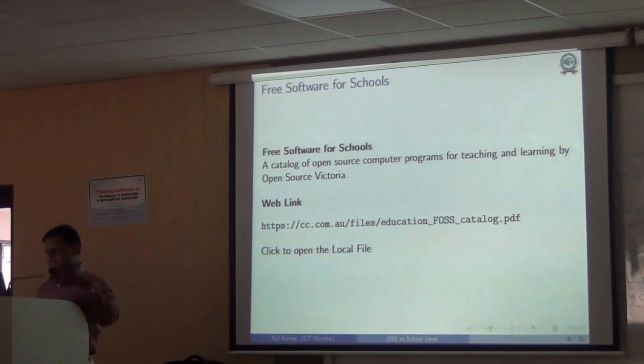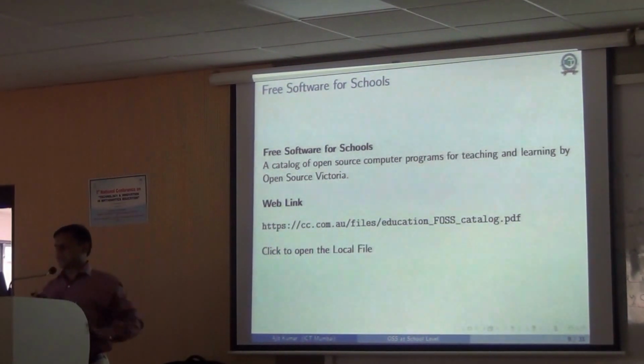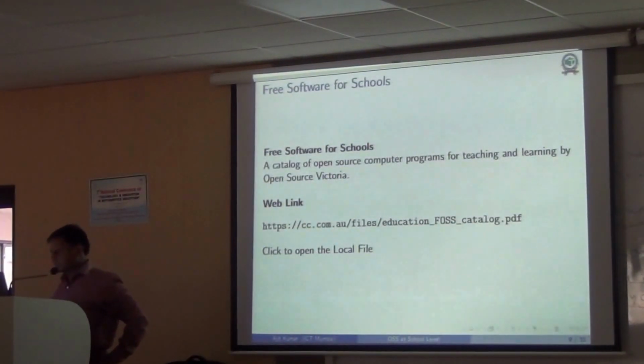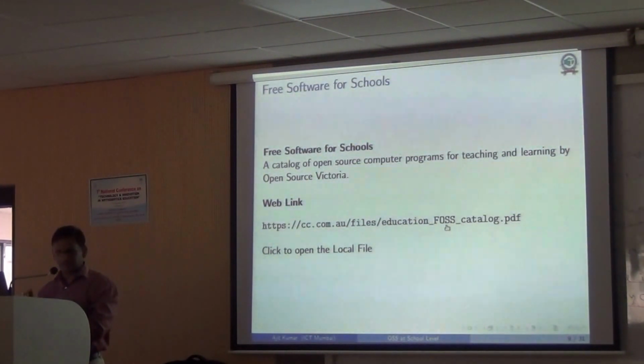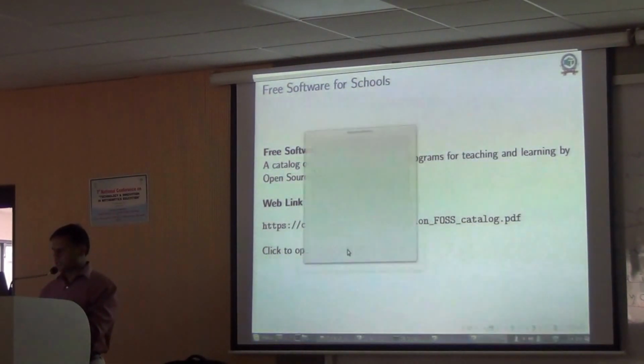Okay, so let me give you a list of some software which can be used at school level. I'm not going to list all of them, but I'll share some links. For example, you can look at a catalog for free software for schools, which is compiled by Open Source Victoria, and here is the link. It gives a whole list of software in various categories which can be utilized at school levels.